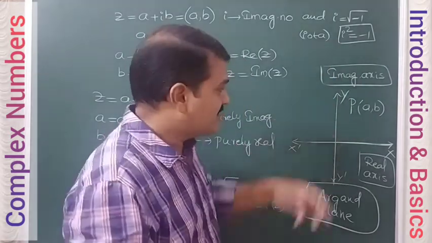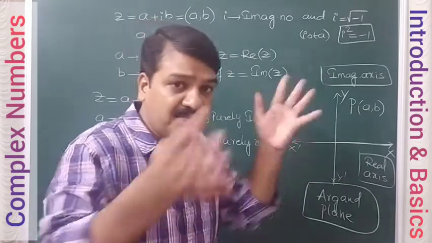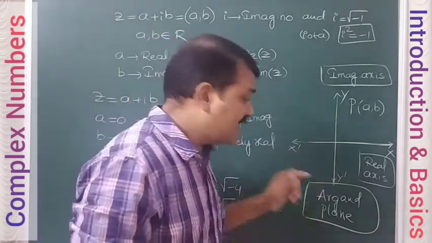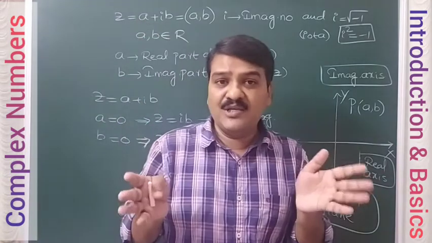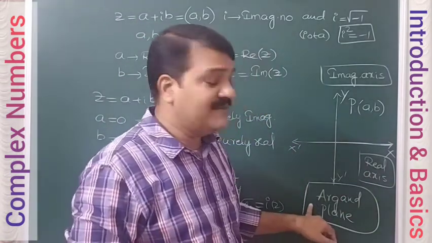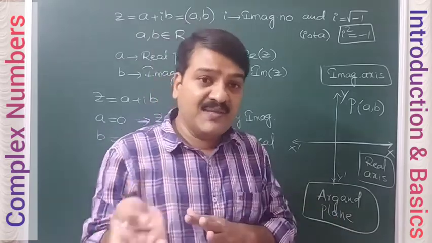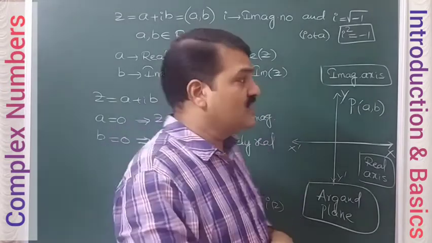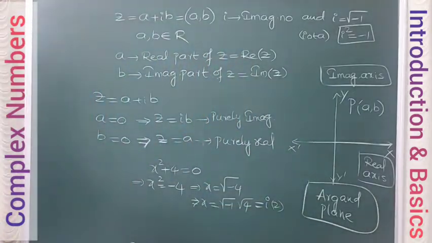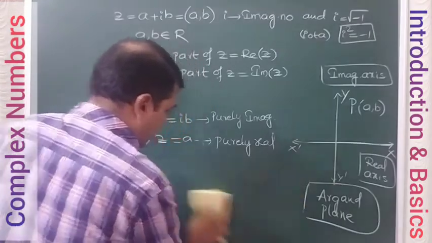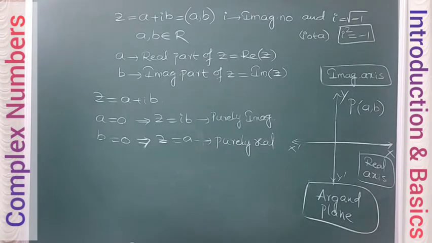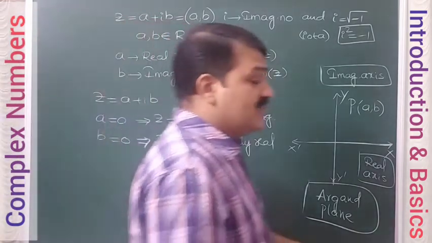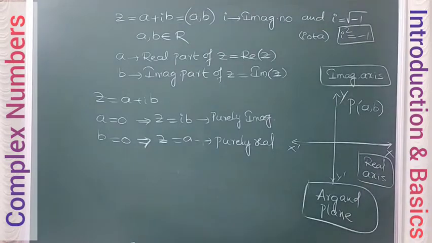When complex numbers are plotted in the coordinate plane, that plane is referred to as the Argand plane. So whenever in a question you find the term Argand plane, you can understand that complex numbers are being represented in the coordinate plane. So this is the basic definition of a complex number: its representation, what the real part is, what the imaginary part is, and what purely real and purely imaginary mean. Everything we have tried to discuss in the basics of complex numbers. Okay, so we will move on.